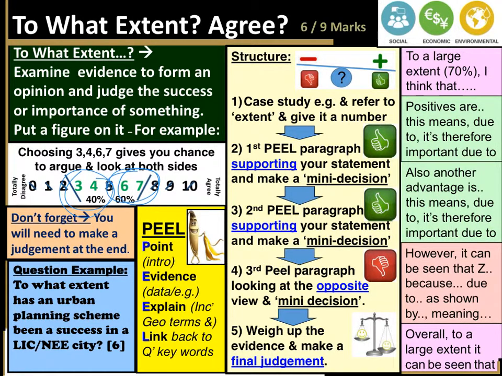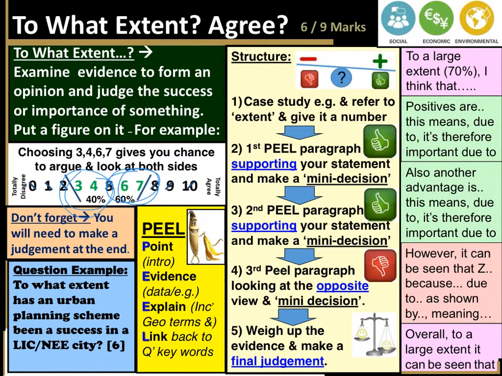In the blue box on the bottom left of this screen, we've got: to what extent has an urban planning scheme been a success in an LIC or NEE city? Again, make sure you name one that you have studied. You could come up with some kind of decision on this, 60 or 70% or 30 or 40%, or give it a number out of 10. Anything like that is fine. It will really help you to structure your answer.